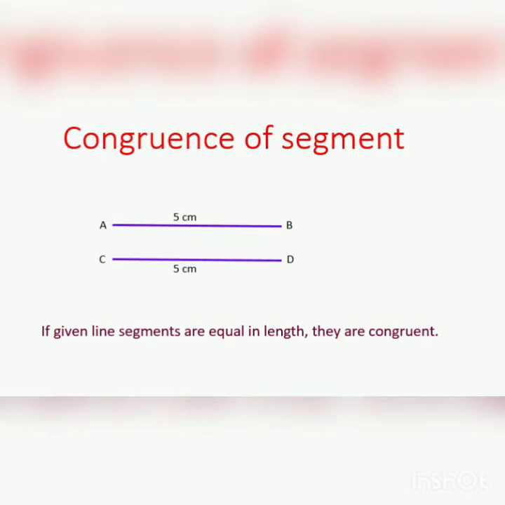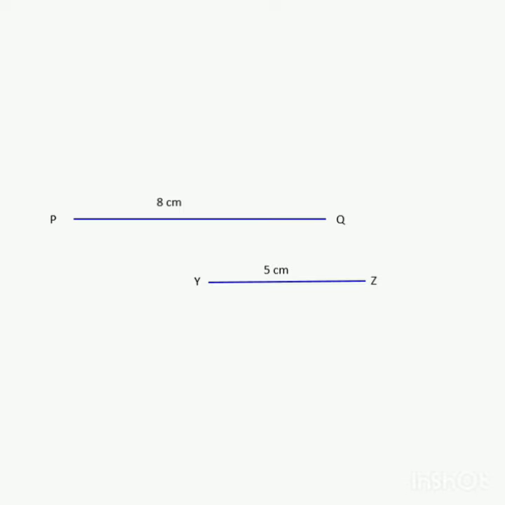Let us see what happens in different figures. Here you can see that segment PQ and segment YZ are different from each other. One segment is of 8 cm and another segment is of 5 cm. Don't you feel they are different from each other? In this situation, we say that the segments are not congruent to each other because their lengths are not equal.